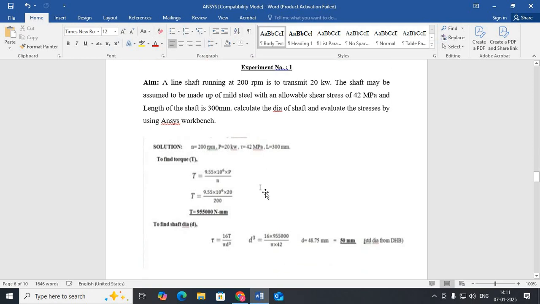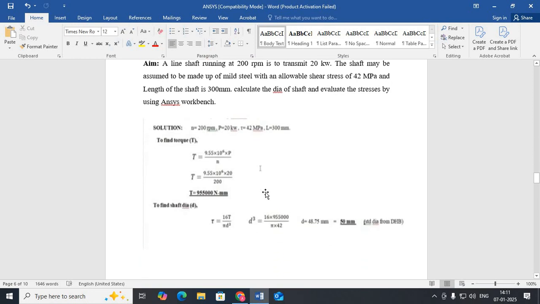So here, from the data handbook, take the equation for finding the torque, that is T is equal to 9.55 into 10 to the power of 6 into P divided by N. From this equation we have to find out the torque. After that we have to find out the diameter of the shaft by using the equation from the data handbook.